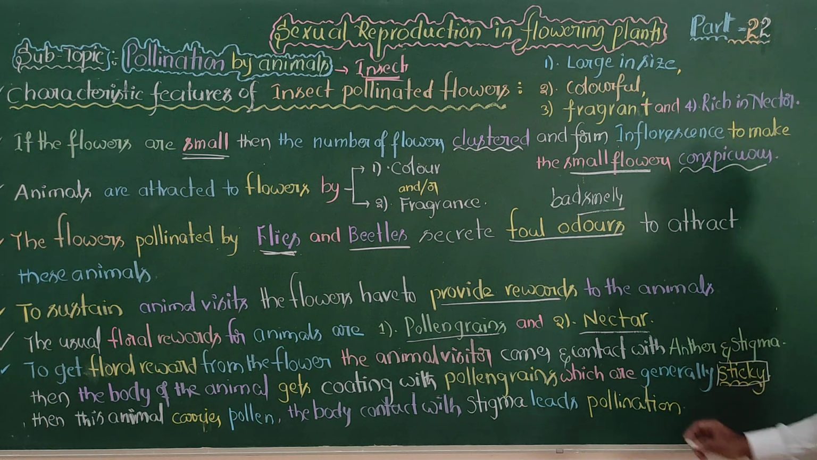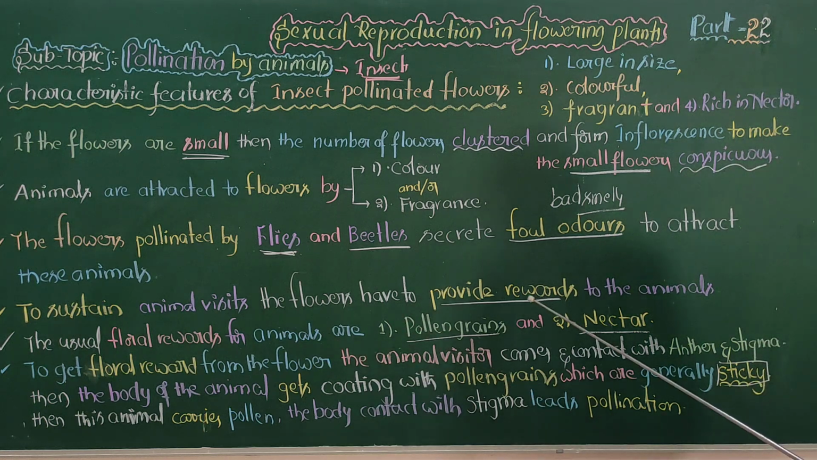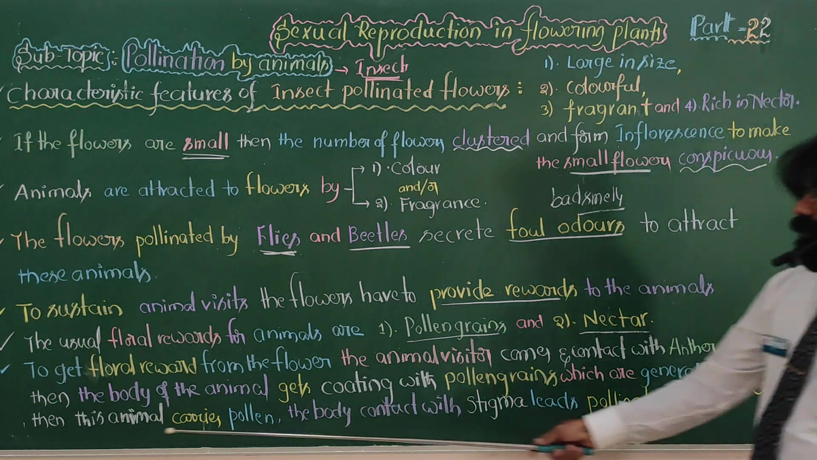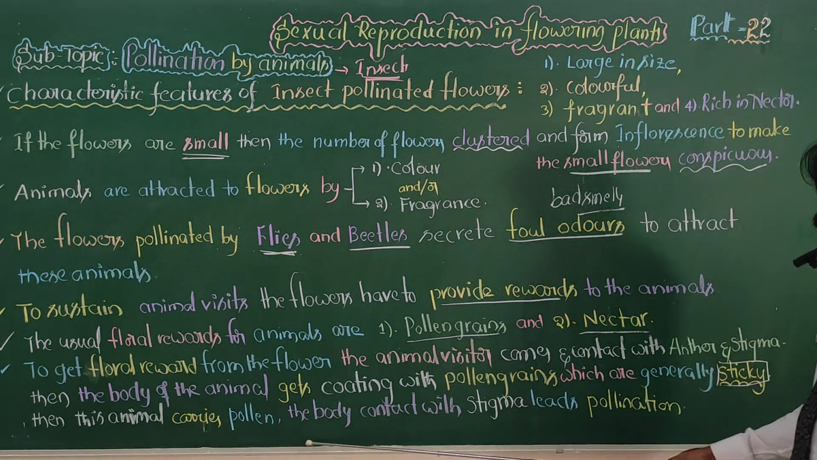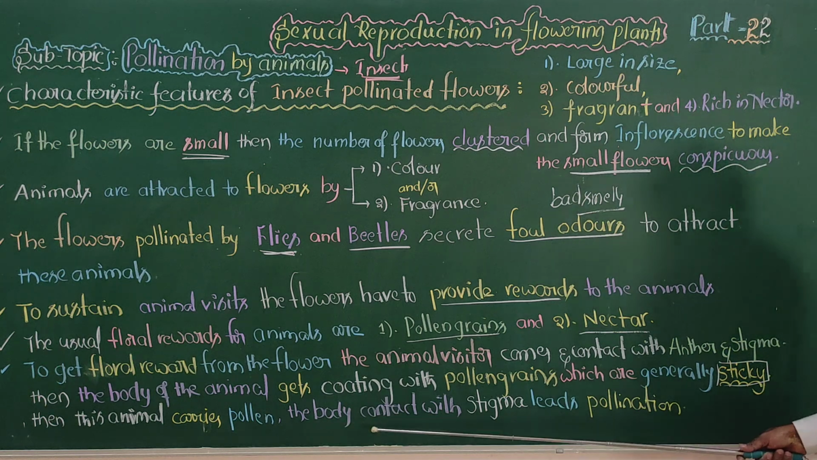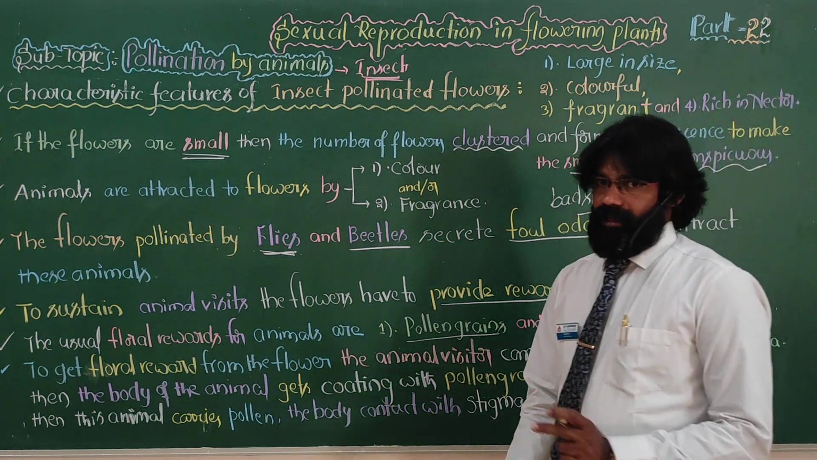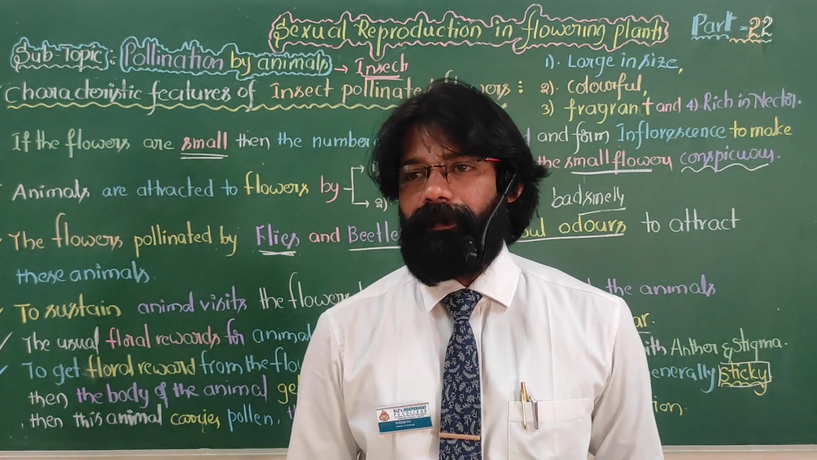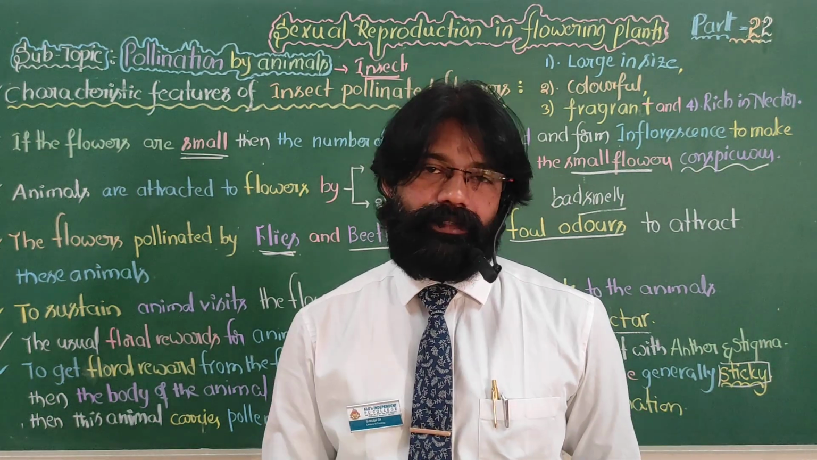This is a neat question for us. In pollination carried out by flies and beetles, those flowers show pollen grains that are sticky. Then this animal carries the pollen, and body contact with the stigma of another flower leads to pollination. This is a very important area to learn from pollination by insects.